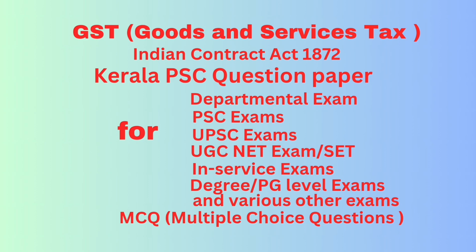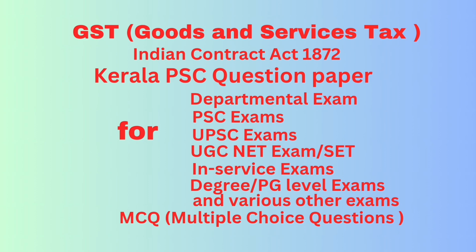Question number 76. A contract means an agreement dash. Answer option A, that is which is enforceable by law. Question number 77. Who among the following is not competent to contract? Option A minor. Option B, a person who has been disqualified from contracting by law. Option C, person of unsound mind. Option D, all of the above. Correct answer option D, all of the above.